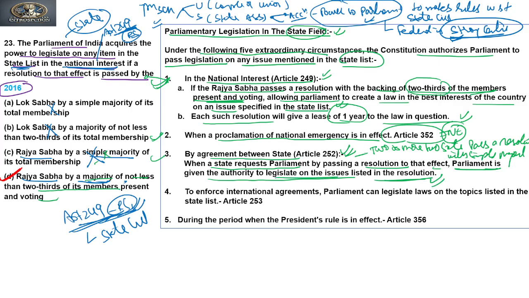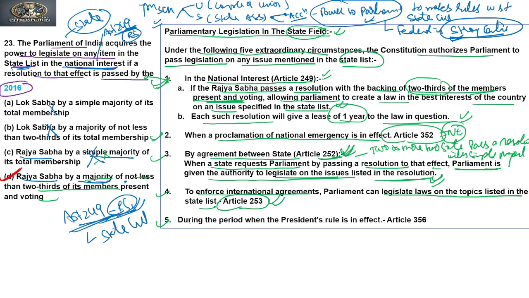Which means if two or more states come together and ask Parliament through a resolution to make a law with respect to the State List, then according to 252 the Parliament is empowered by the Constitution to make laws. Next, to enforce international agreements, Parliament can legislate on topics listed in the State List according to Article 253 of the Constitution.